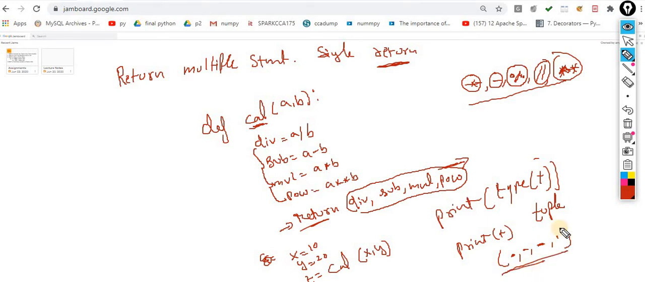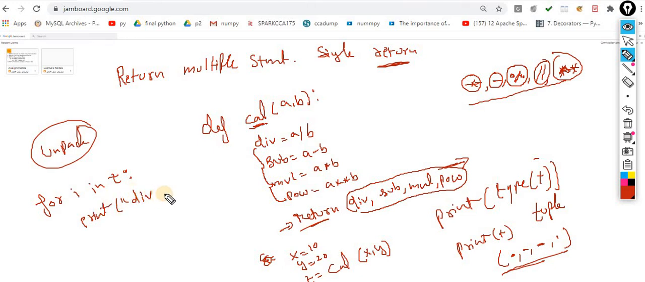Now you know the tuple concept. We learned the tuple concept in depth in our previous videos. So what we can do is use tuple unpacking if you want to unpack it. There are two ways. You can use a for loop, for i in t, and you can print.